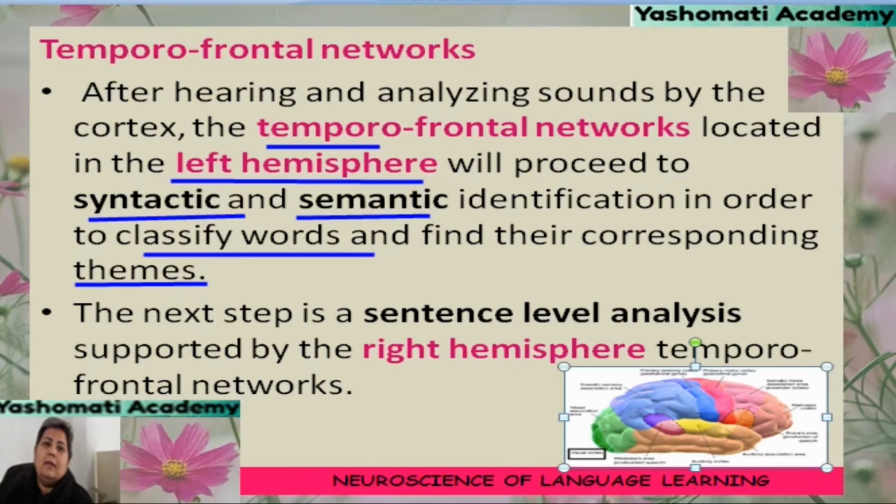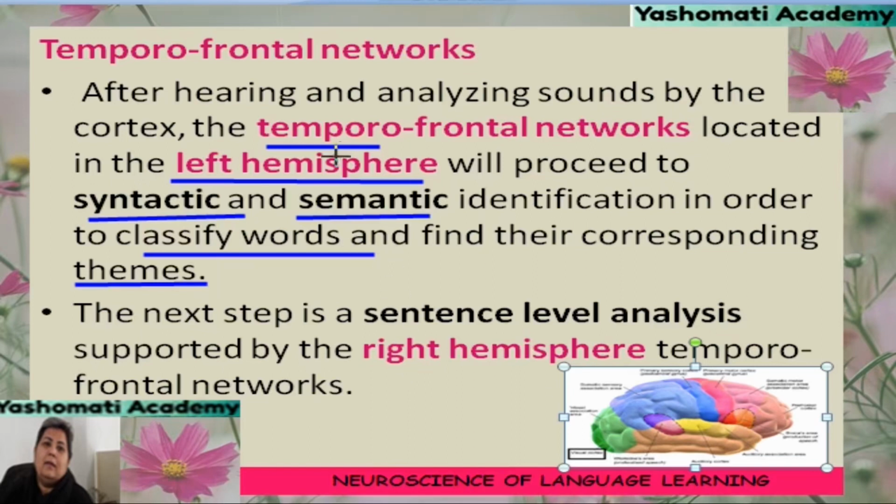So sometimes we see that in language there are words which have multiple meanings, or there are homonyms and homographs. So these types of words, they may confuse the learner. Having common meaning for a word will make the language easy to understand by everyone. So this is the function of left hemisphere of the brain.